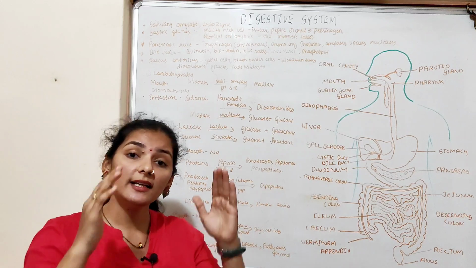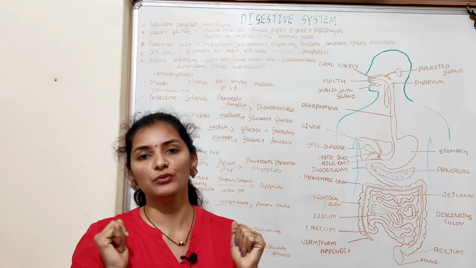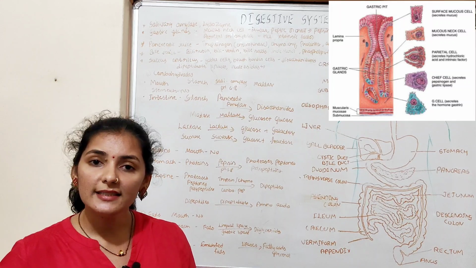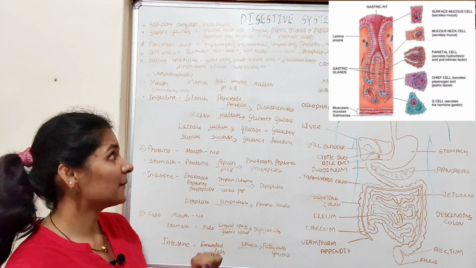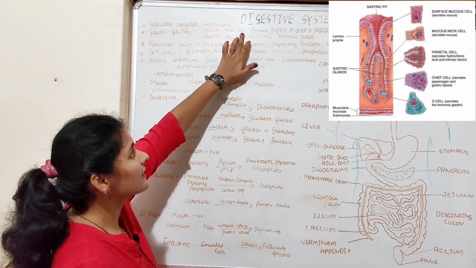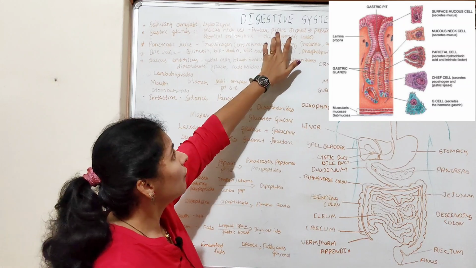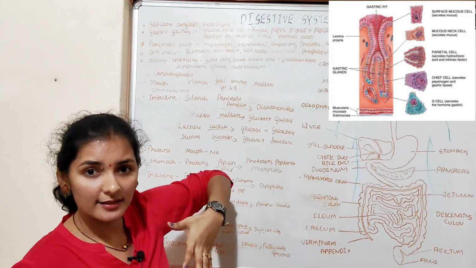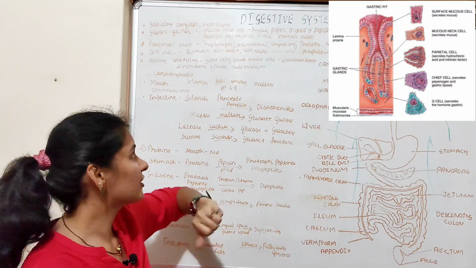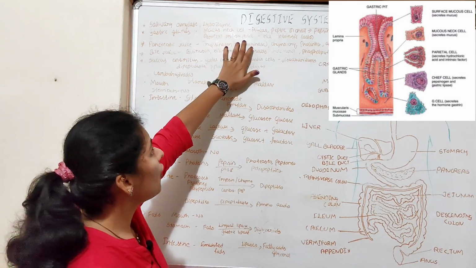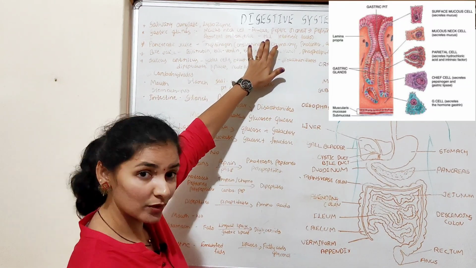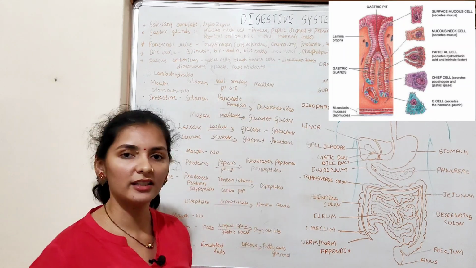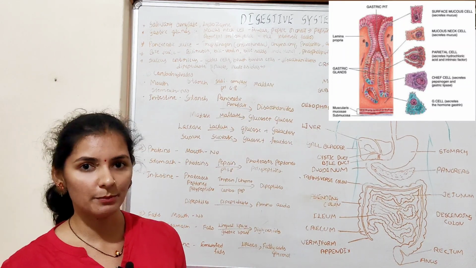You all know that the inner lining, that is the mucosal layer of the stomach, gives rise to numerous gastric glands, and these gastric glands mainly consist of 3 types of cell. The mucous neck cell produces mucus. The peptic cell or chief cell produces pepsinogen, an enzyme produced in the inactive form. The parietal cell or oxyntic cell produces hydrochloric acid, and it also produces an intrinsic factor which helps in the absorption of vitamin B12.